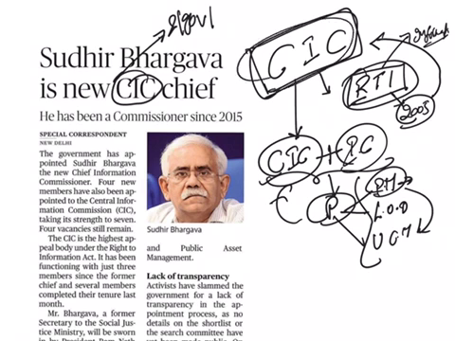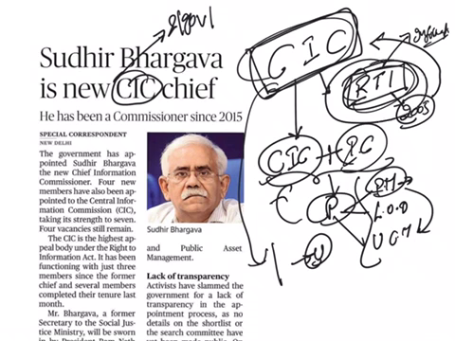This commission will hear those appeals from the information seekers who are not satisfied by the public authority, and it will also address some of the issues related to this RTI Act. Based on its function it will submit an annual report, a yearly report, to the Union government on how it has implemented the provisions of this RTI Act.